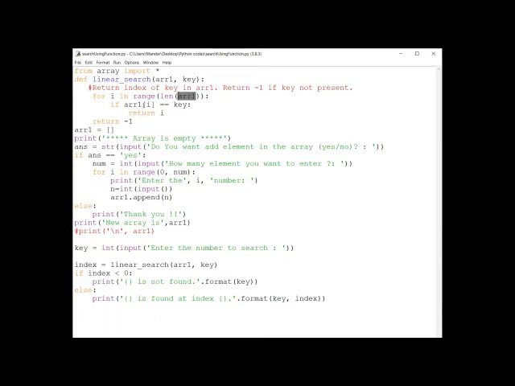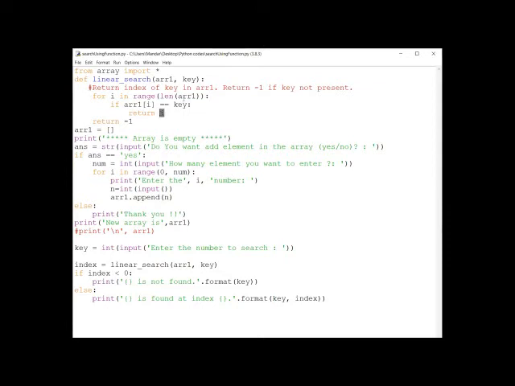Now which will be the very first element? So the 0th element. So is ARR1 of 0th element equal to key? How much is ARR of i? Initially it is 10, the first element of our array. So if that element is equal to key, that will be a best case, right? So in that case, in the first comparison itself, it has got the element.